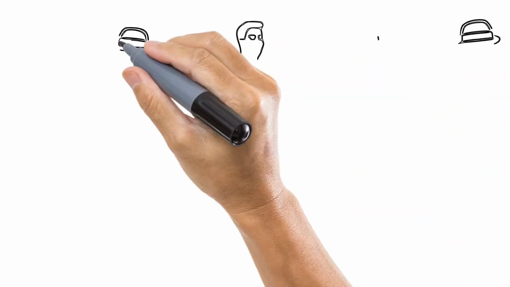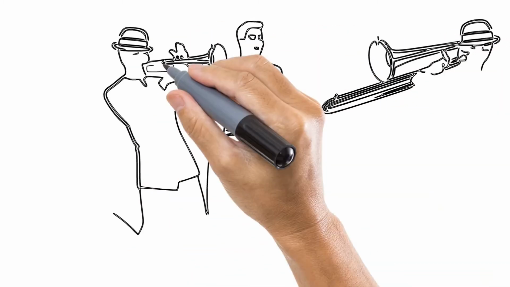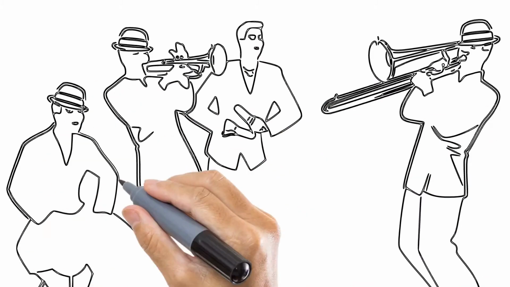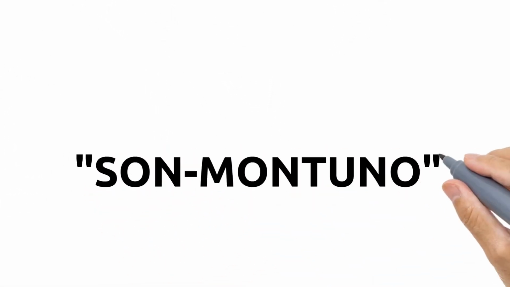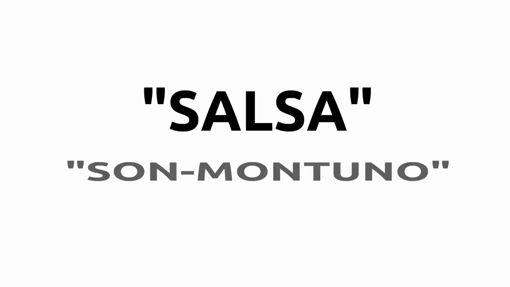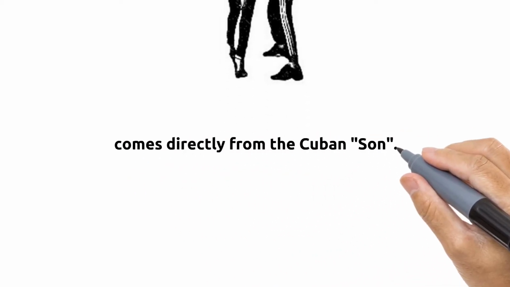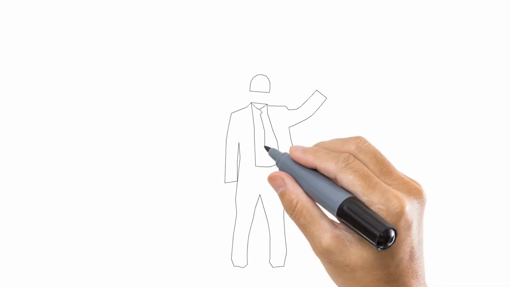The Cuban son is a musical style that really became popular in the first half of the 20th century and is arguably the most important ancestor of modern-day salsa music. And while there were various styles of son, it appears that the version known as son montuno forms a major rhythmic foundation for much of today's salsa music. And just like the Cuban son is a major component of salsa music, it was also the initial basis for salsa dancing, especially when it comes to the stepping pattern. In fact, the basic footwork sequence and timing that we still use today pretty much comes directly from the Cuban son. So check out the link at the top of the screen to see what the dance of the Cuban son looked like.